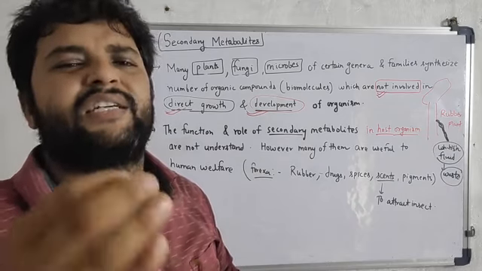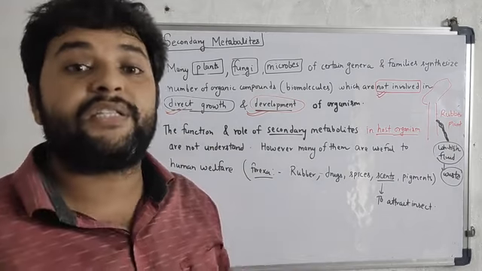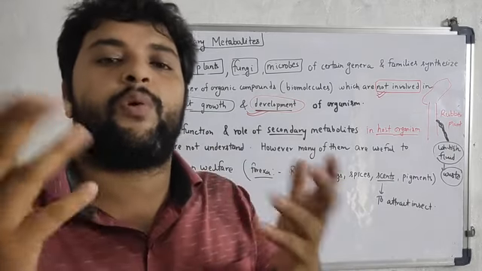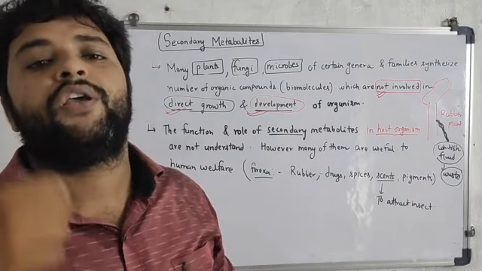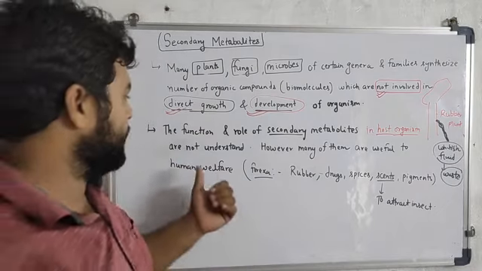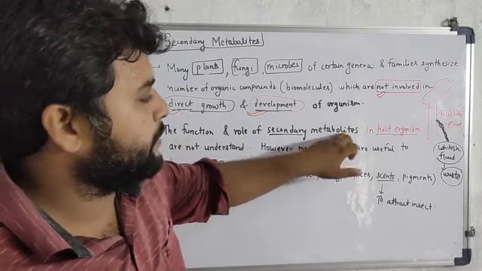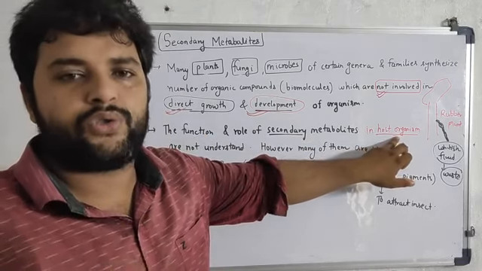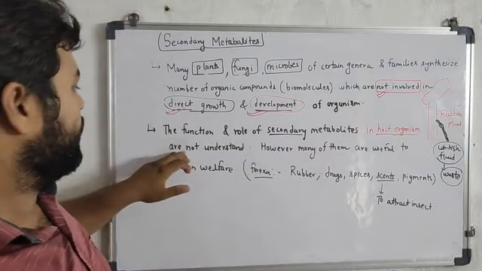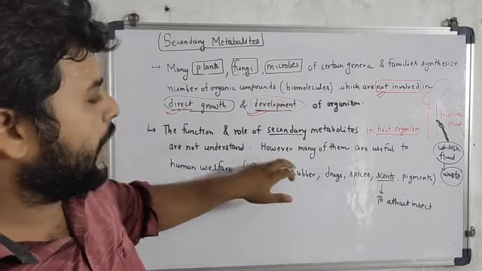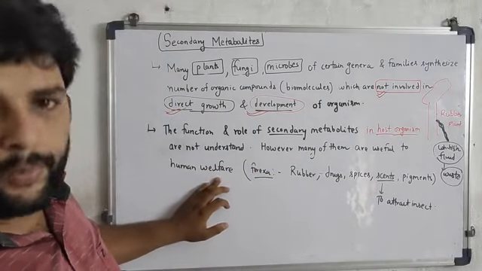We can say it is a type of waste, but it has economic importance and is important for human welfare. Just remember the point: the function and role of secondary metabolites in the host organism. Host organism simply means the one in which it is produced. However, many of them are useful to human welfare.